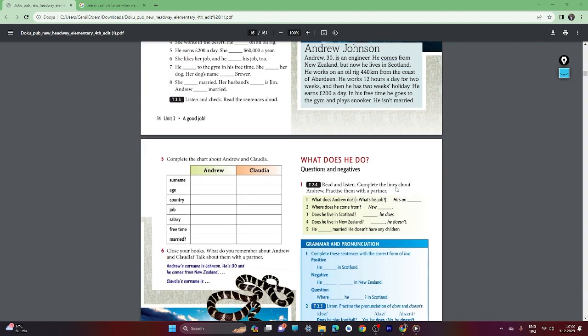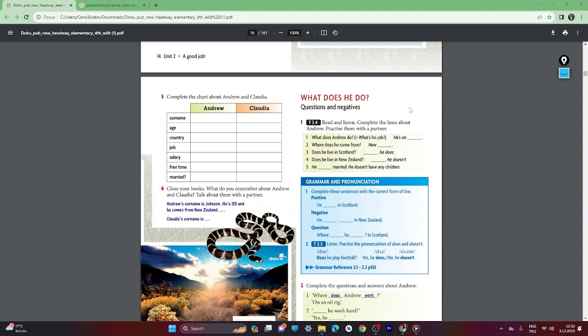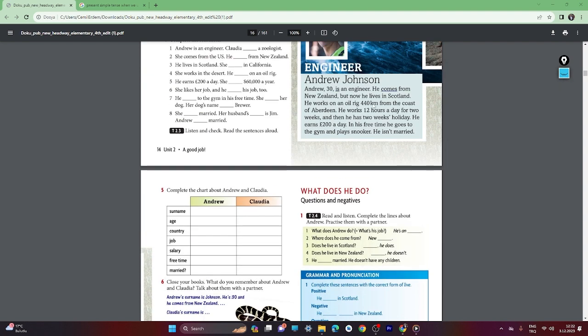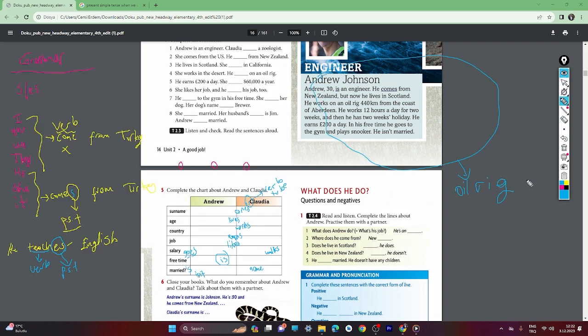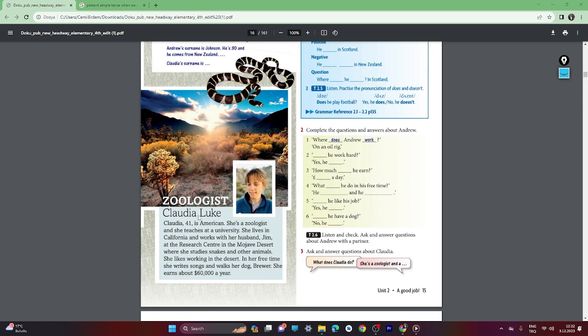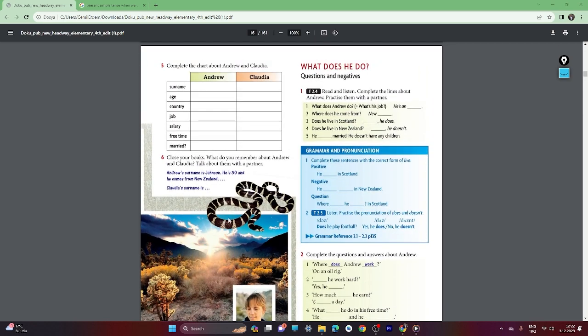So, let's go to another page. Complete the chart about Andrew and Claudia. Okay, let's do this. Let me delete this and let's go on. Andrew, surname, you see, Johnson, easy, Johnson. Claudia, surname, Luke, Claudia, Luke.